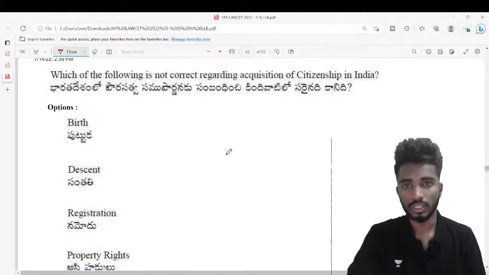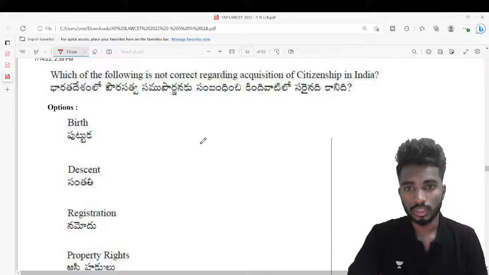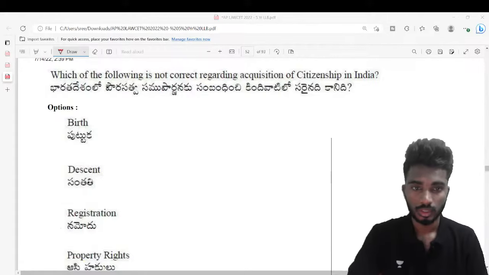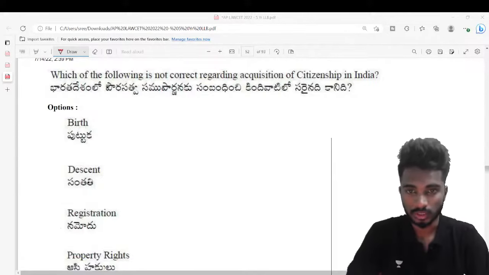Which of the following is not correct regarding acquisition of citizenship in India? సిటిజన్‌షిప్‌కి సంబంధం లేనిదేంటి? What is this?